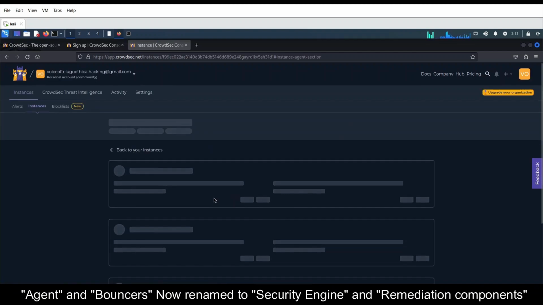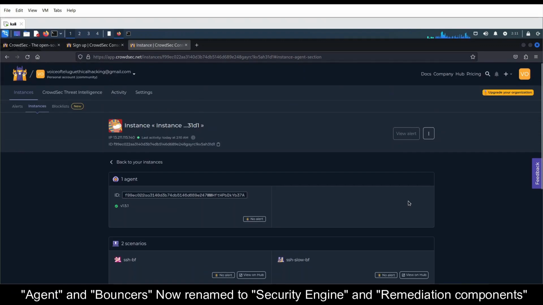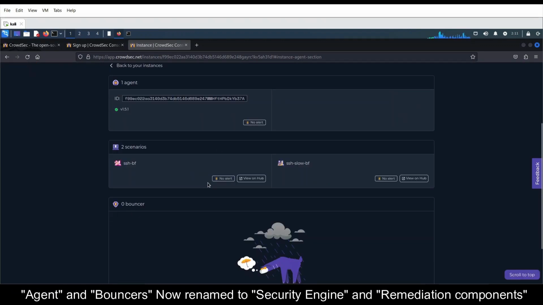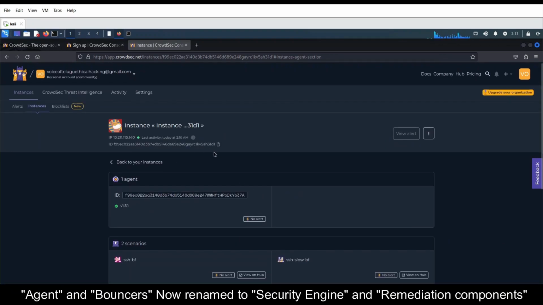You can see here we got complete information about our particular agent. This is how, if you have already installed Crowdsec instances, you can register them with the particular console.